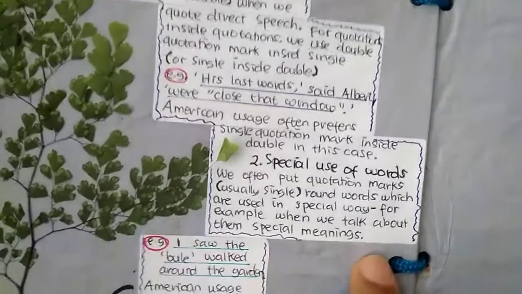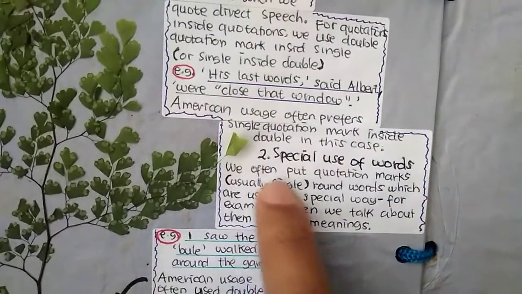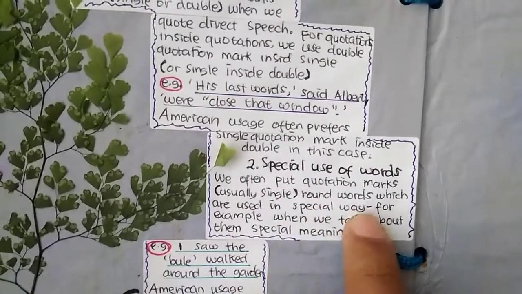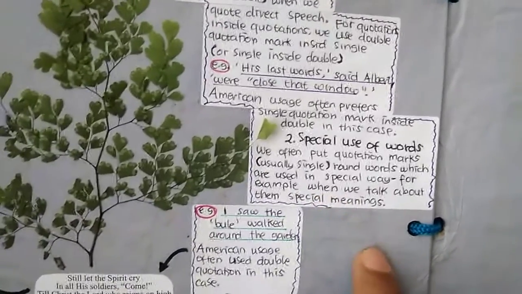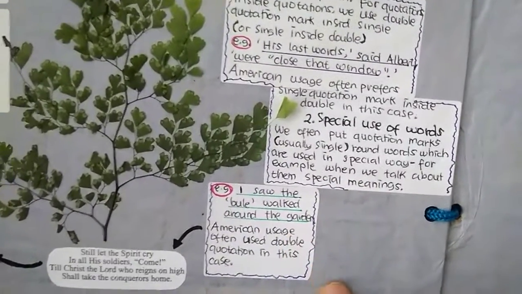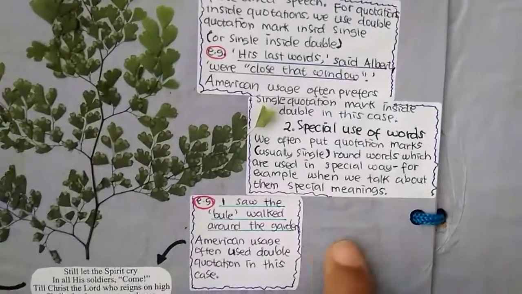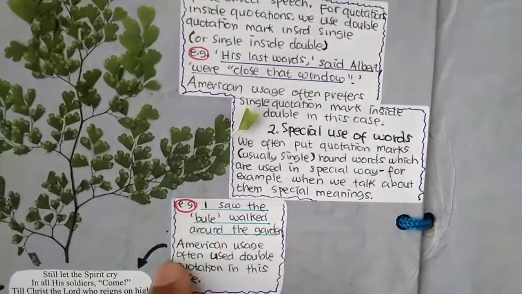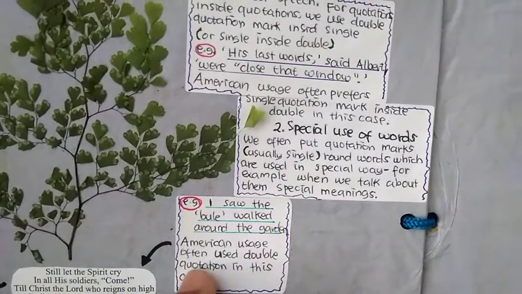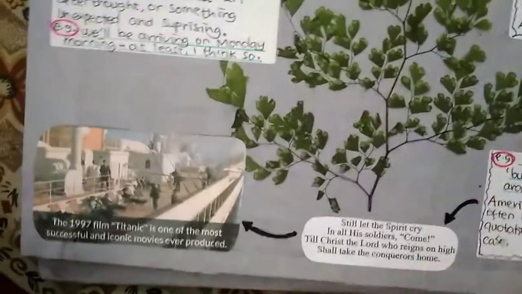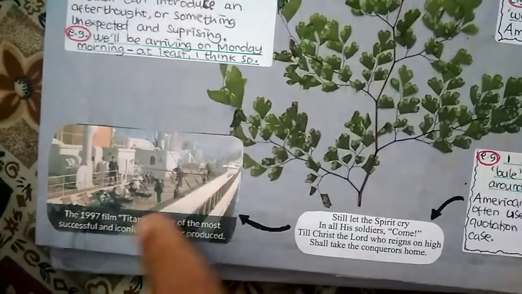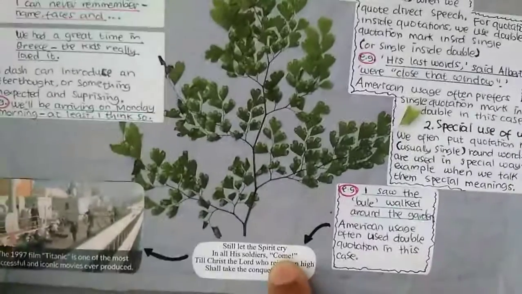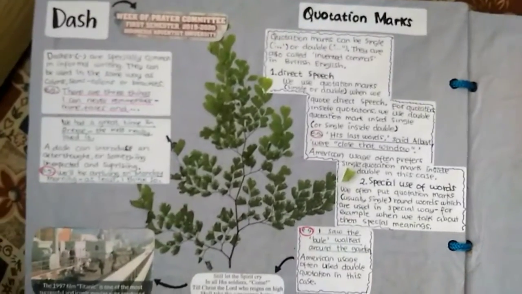Number 2 is special words. We often put quotation marks, usually single, round words which are used in a special way. For example, when we talk about their special meanings. For example, I saw the bullet walk around the garden, so we can use the quotation marks here. American users often use double quotation marks in this case. So this is the example of quotation marks: Titanic and so on. This is for direct speech.